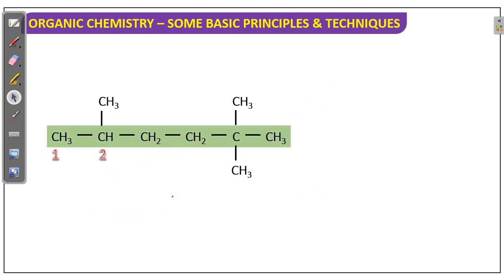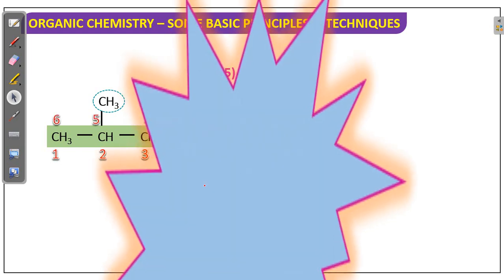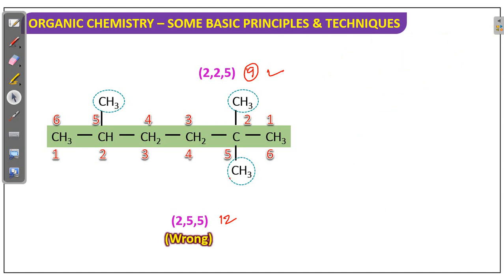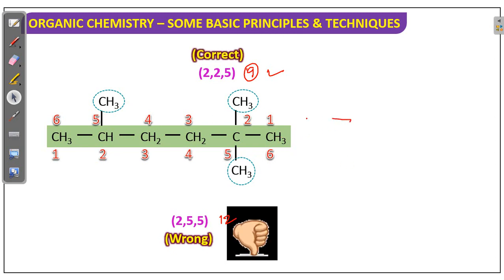Now next, see here what is the longest chain: 4, 5, 6. If you take up or down, however it will be a 6 carbon chain. But the question is, you can take the numbering from left to right and right to left, so which is more preferable? Just now I told you the lowest sum rule. Here 2, 2, 5, total 9. Here 2, 5, 5, total 12. Obviously 9 is more preferable. So the numbering we have to take from right to left like this.